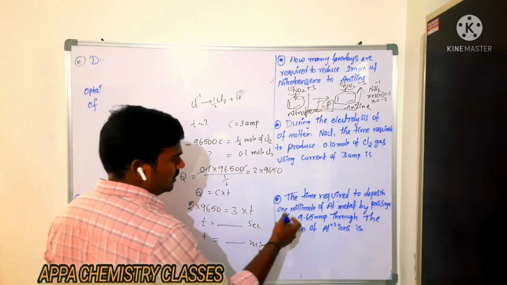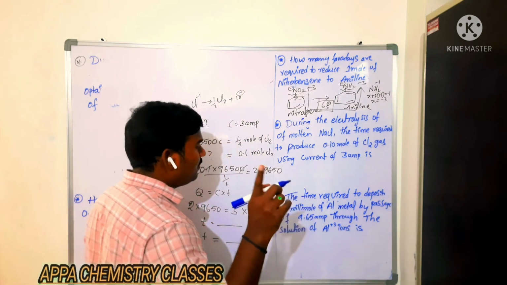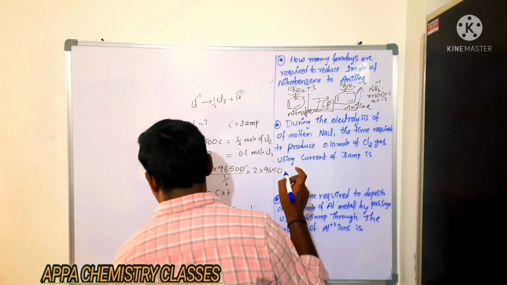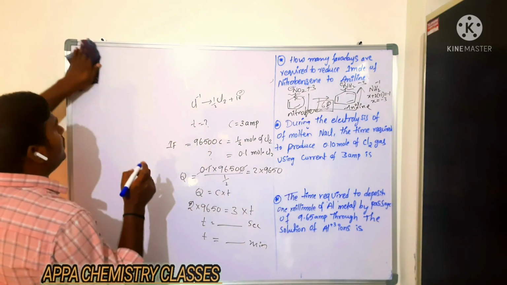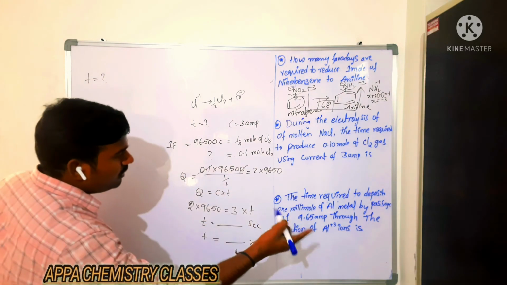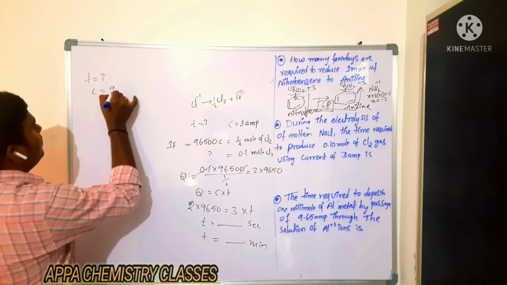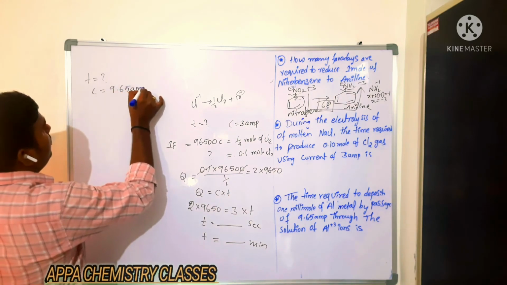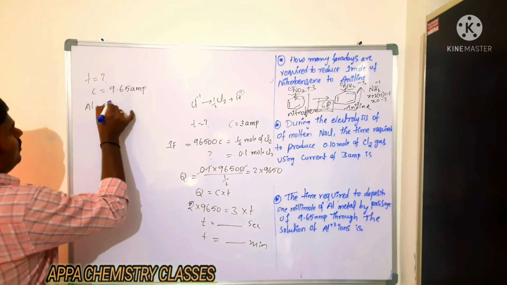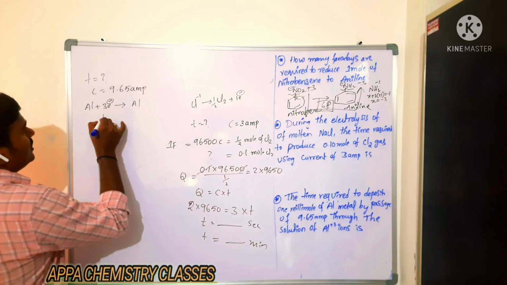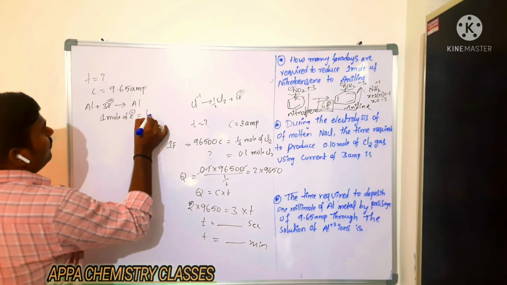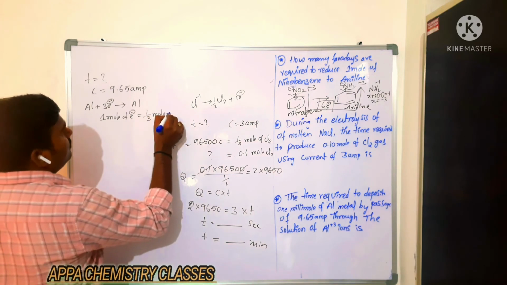Next, the time required to deposit 1 millimole of aluminium. For the last question, you see what they are saying: 1 millimole of aluminium. We know the relation, they are saying to calculate time. What is given? Current is given. How much current? 9.65 amperes. Aluminium plus 3 electron gives rise to aluminium. That is 1 mole of electron, we are getting 1 by 3 mole of aluminium.